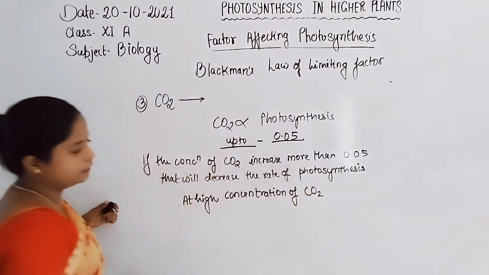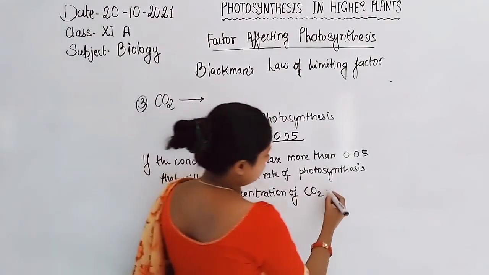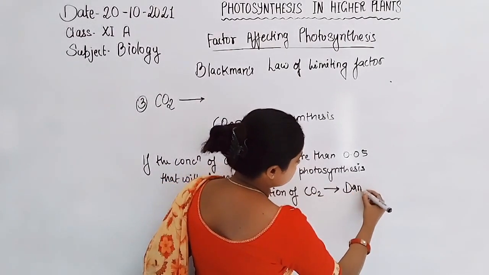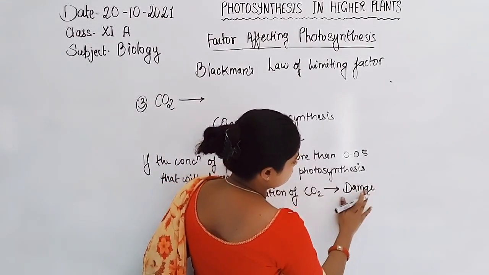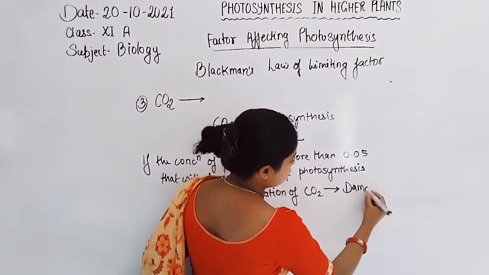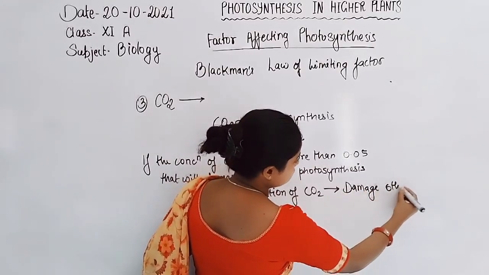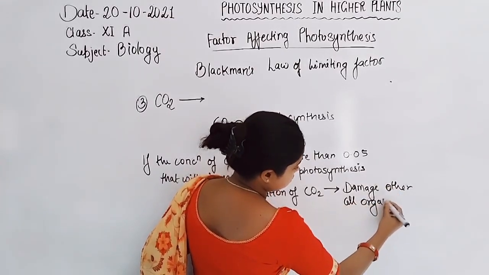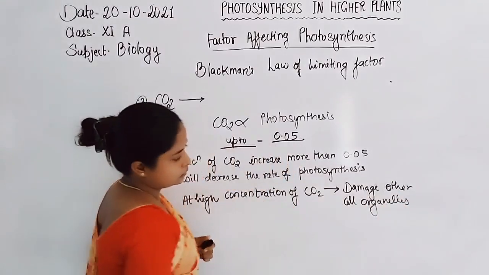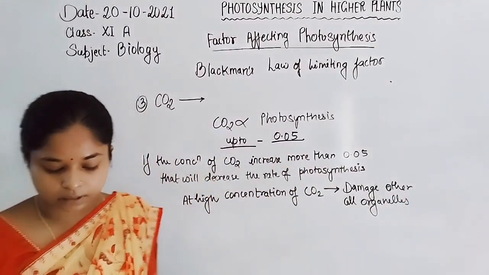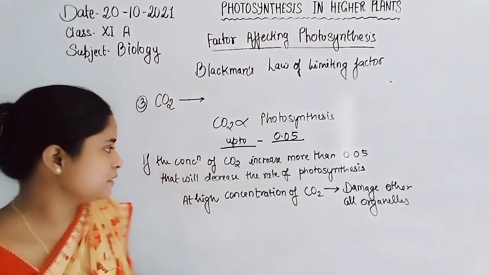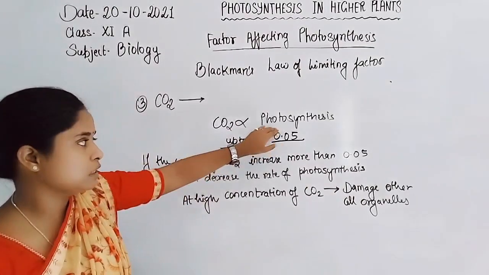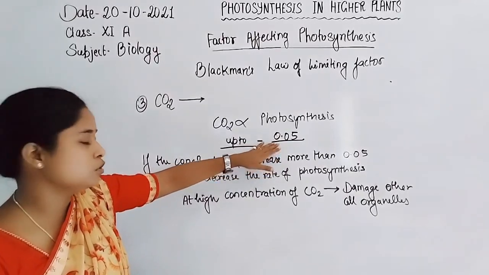the other cell organelles are damaged. So that's why carbon dioxide increases the photosynthesis process, but only up to 0.05.